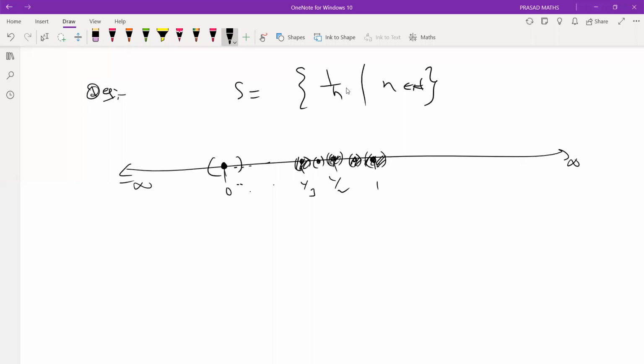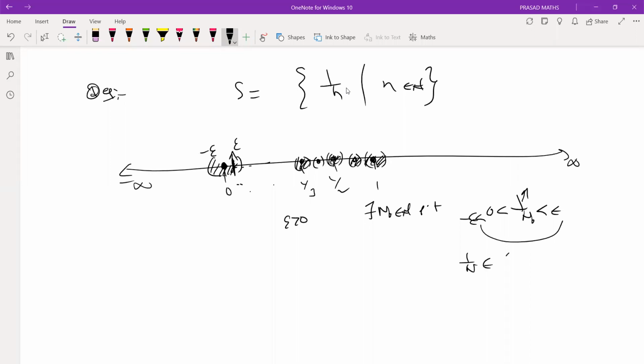You give me any neighborhood around 0, it contains at least 1 point by the Archimedean property. Take any neighborhood around 0, minus epsilon to plus epsilon. By the Archimedean property, it contains at least 1 member. 1/n is positive, and minus epsilon is less than 0. Therefore, this neighborhood minus epsilon to epsilon contains 1/n other than 0. This is true for every epsilon. Therefore, 0 is a limit point.